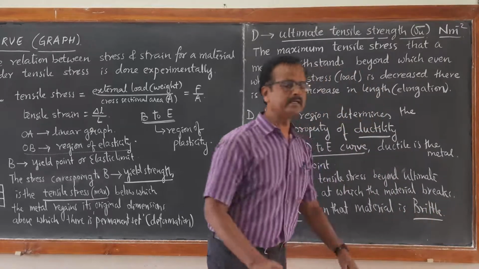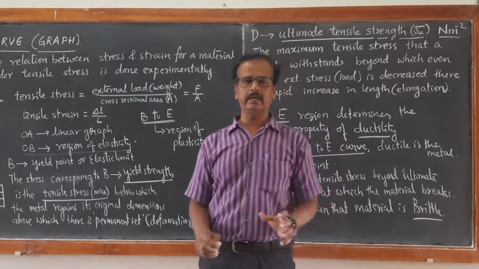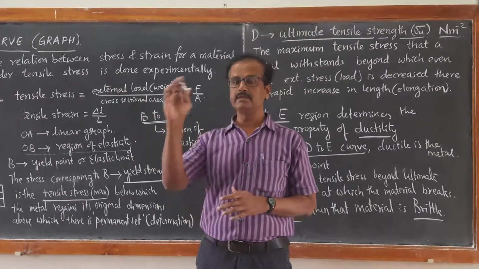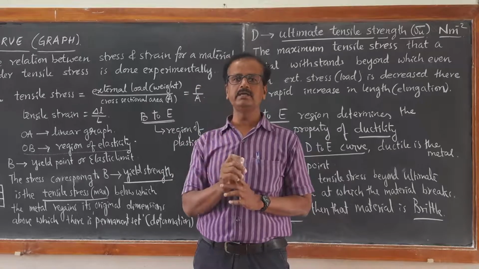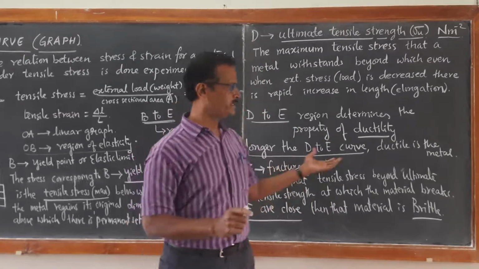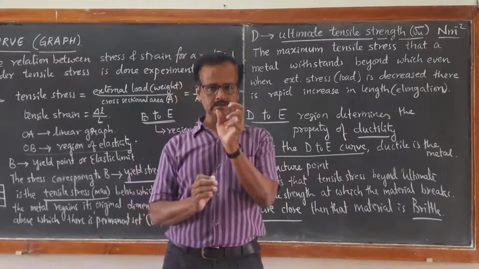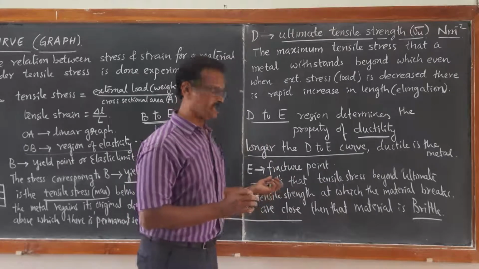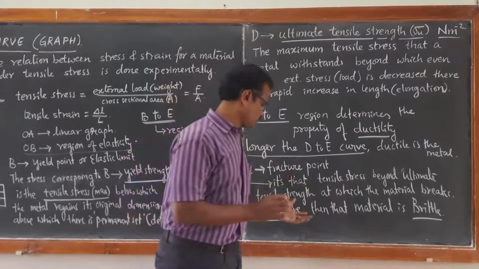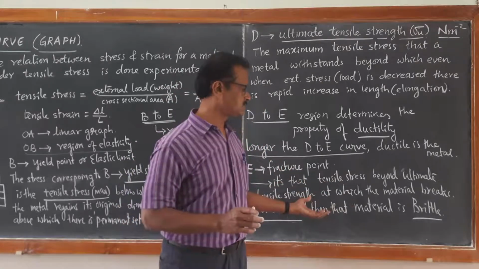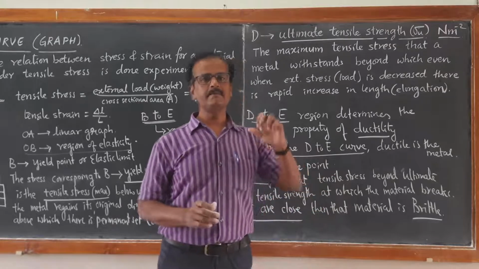So whether a material is brittle or ductile will be decided from this part of the graph, from D to E. Longer the D to E curve, more is the malleability and ductility. If the D to E distance is very short, if E lies very close to D, then the material is going to break at any moment. So that decides the brittleness of the metal.